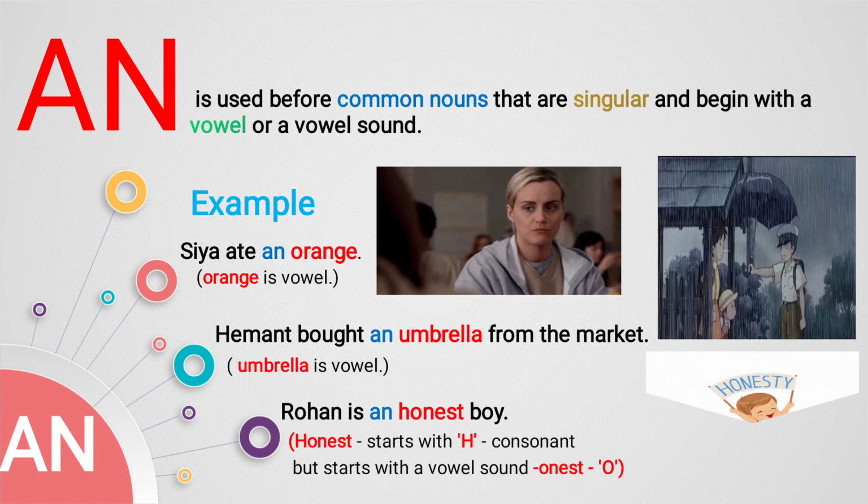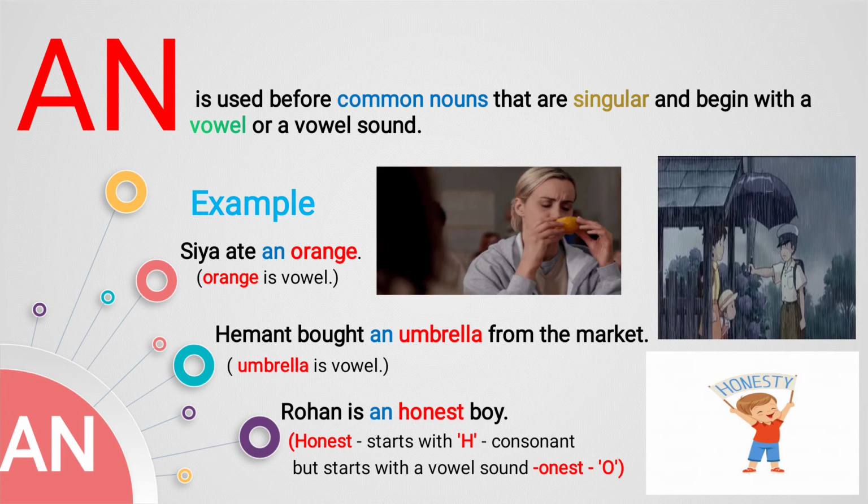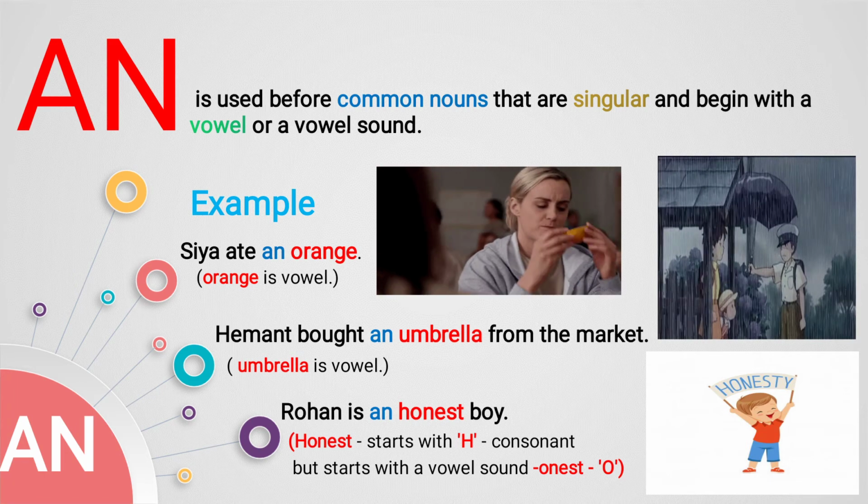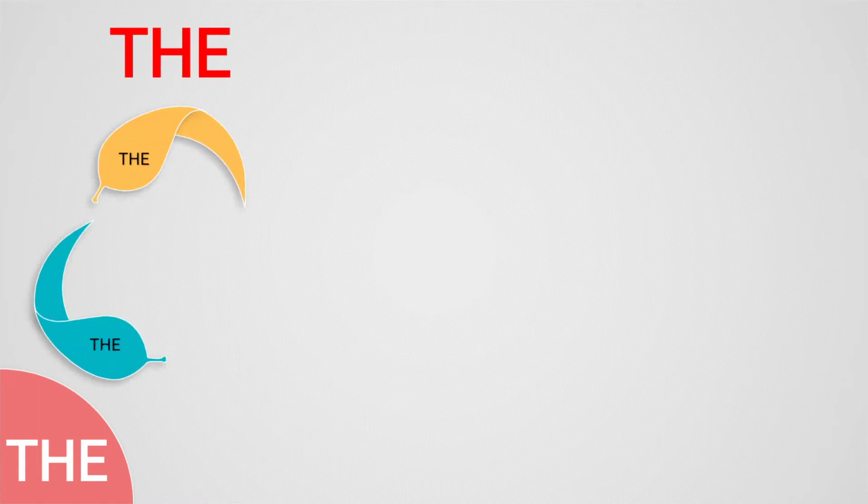The third example we'll see: Rohan is an honest boy. Now here honest starts with H, which is a consonant. But here we have given an before honest. Why? Because when we pronounce honest, the O is coming first. Means vowel sound is coming first. Honest. Okay. So that's why here H is silent and O is pronounced. That's why we have given an before honest. So this is where we will use article an. Proceeding further, article the. So let's see where we will use the article.